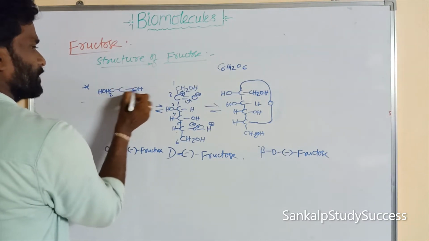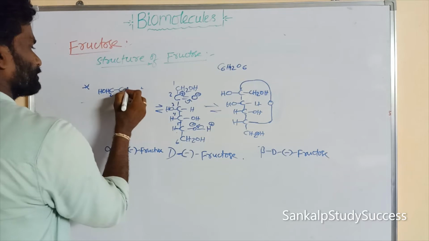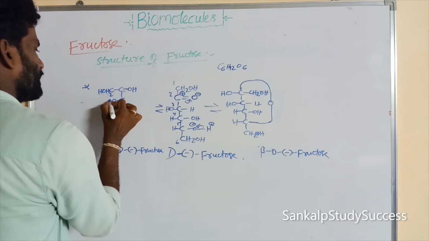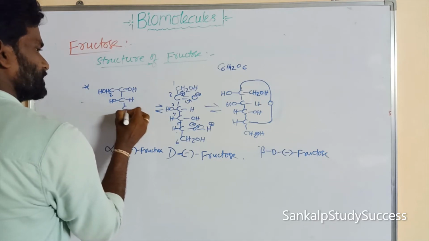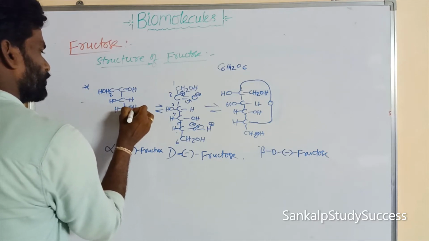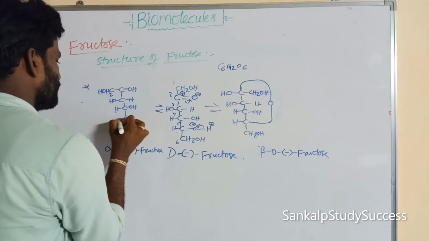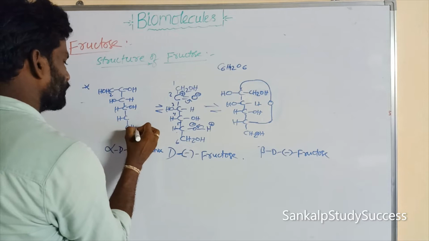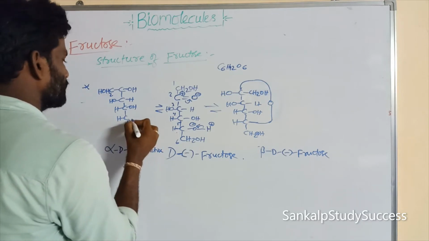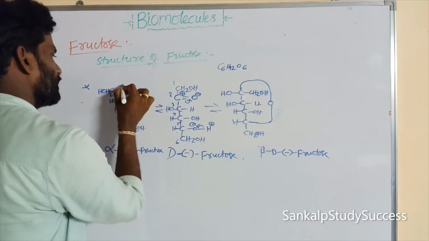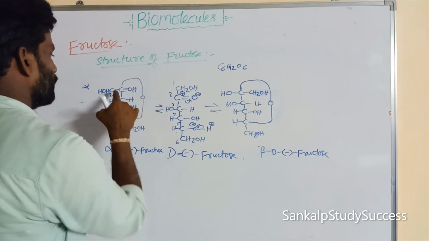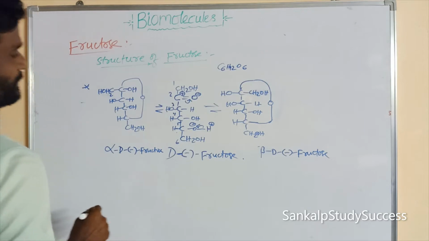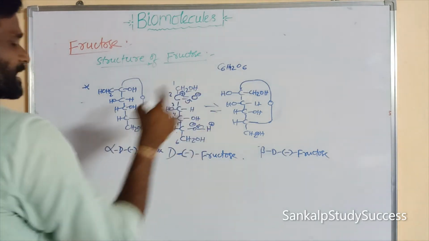CH2OH, OH, and COH, H, CH, OH, so CH, right, CH2OH. So this is the 1, 2, 3, 4, 5, 6 carbons. So this is the cyclic structure. These are the cyclic structures.